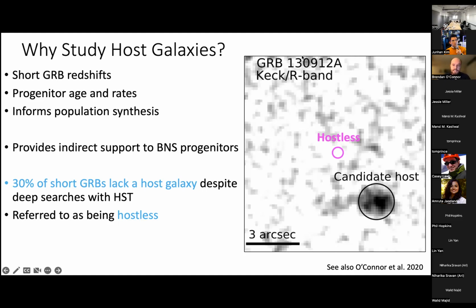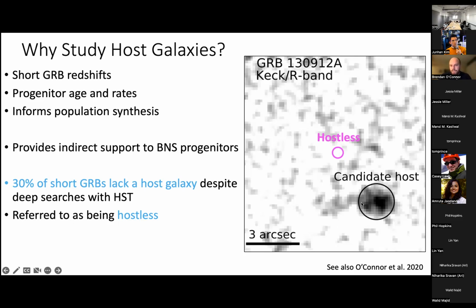On the right, we see an example of GRB170817. We have a really deep Keck R-band image. Here's the location of the GRB in this magenta circle, but there's nothing underlying it, despite the fact that we have a limit down to 27th magnitude in the optical. This is essentially the best we can do from the ground, and we don't see anything. So we deem it hostless, right?